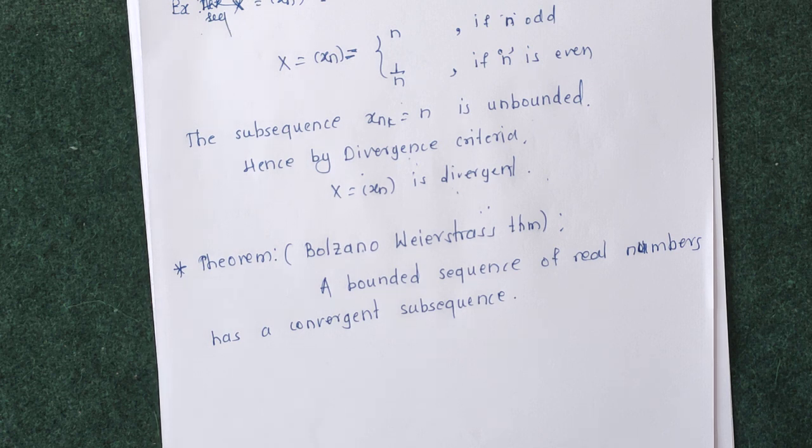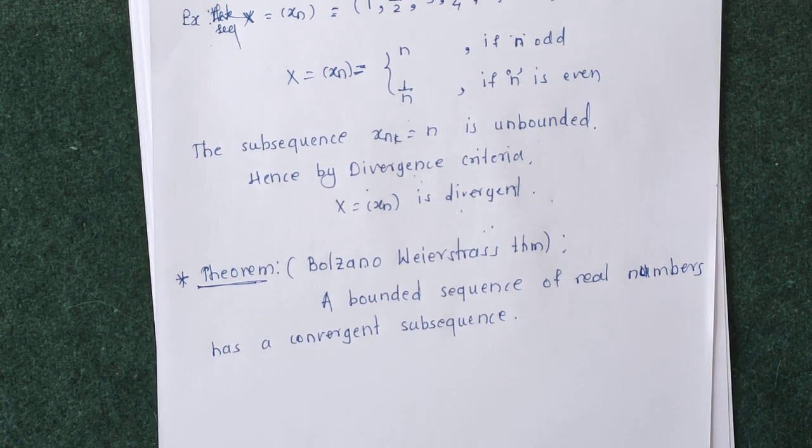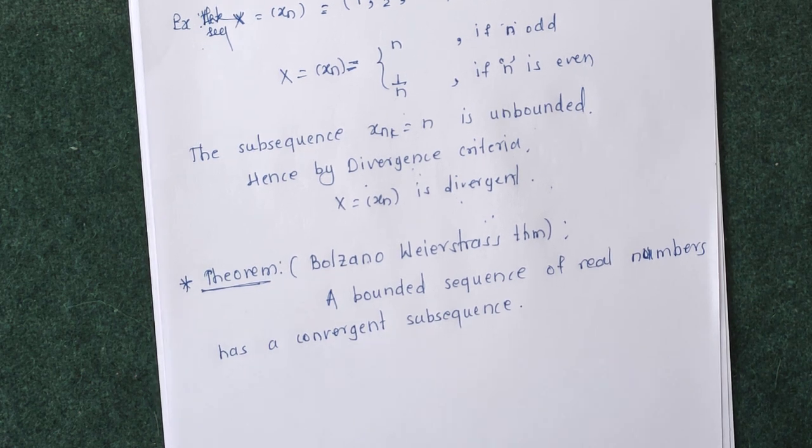If you have to prove this, then you can use the monotone sequence theorem that we have seen earlier. Using that result we can prove this. There is no need to prove this theorem, only the statement is given for us. The statement of the Bolzano-Weierstrass theorem is that a bounded sequence of real numbers has a convergent subsequence. If you are given a bounded sequence of real numbers, then definitely that sequence has a convergent subsequence. So this is the last theorem of this chapter.